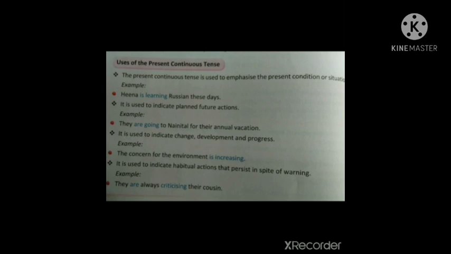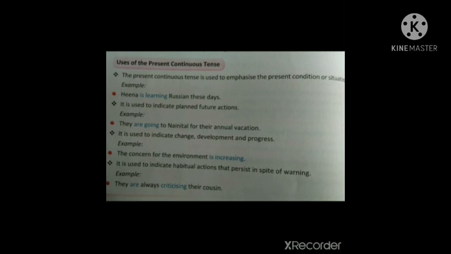Then the present continuous tense is used to indicate change, development and progress. That is some action that can change and also that can develop on the way and that can progress. Then we can use the present continuous tense. The concern for the environment is increasing.